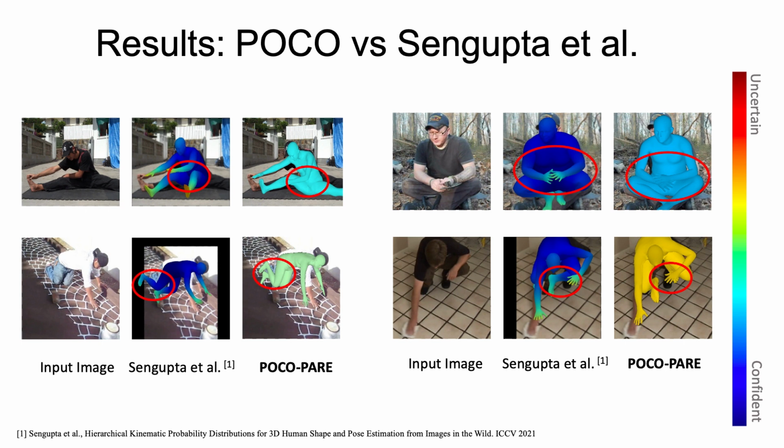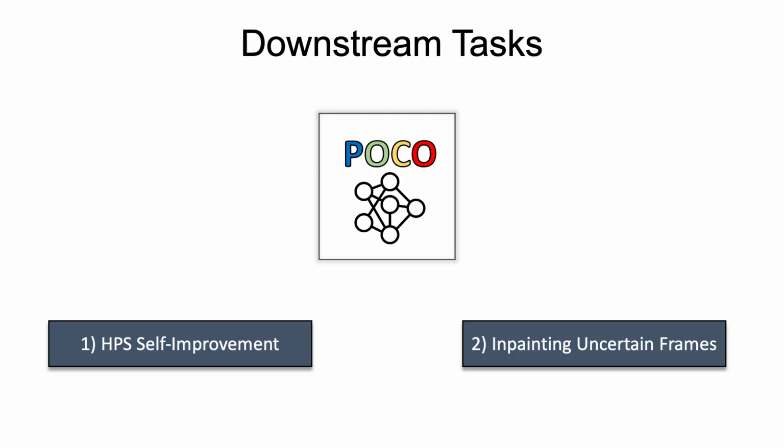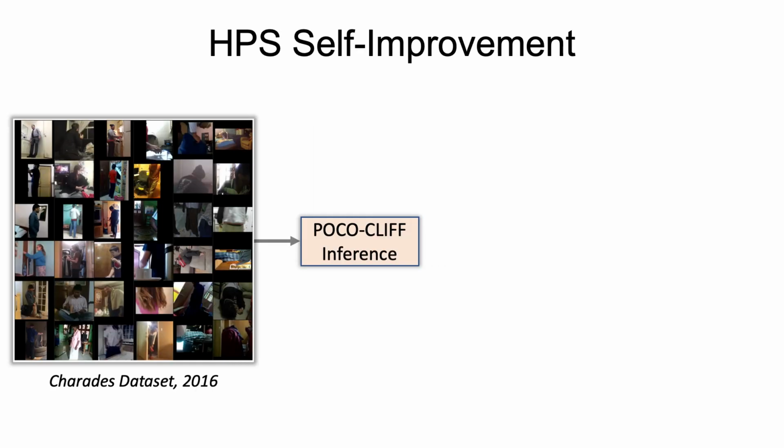While improved pose accuracy is a welcome byproduct, we show the usefulness of uncertainty estimates in two downstream tasks. First, we show that uncertainty estimates can be leveraged to enable HPS self-improvement. For example, we take the CLIF regressor trained using POCO and run it on the Charades dataset that has no 3D pose ground truth.